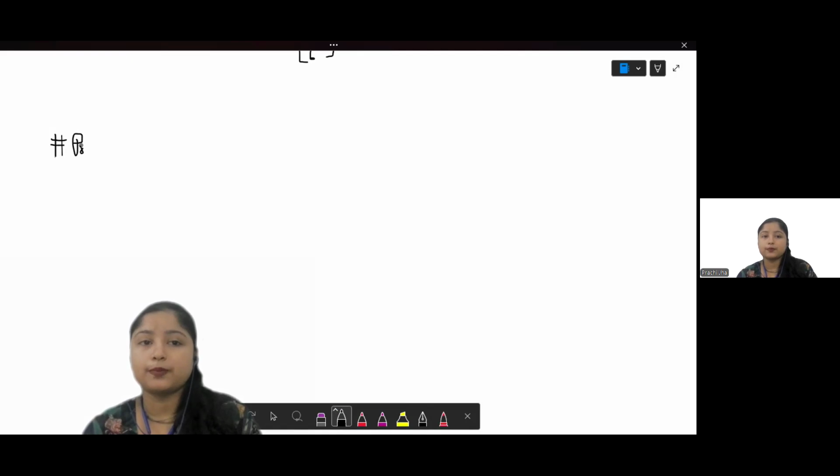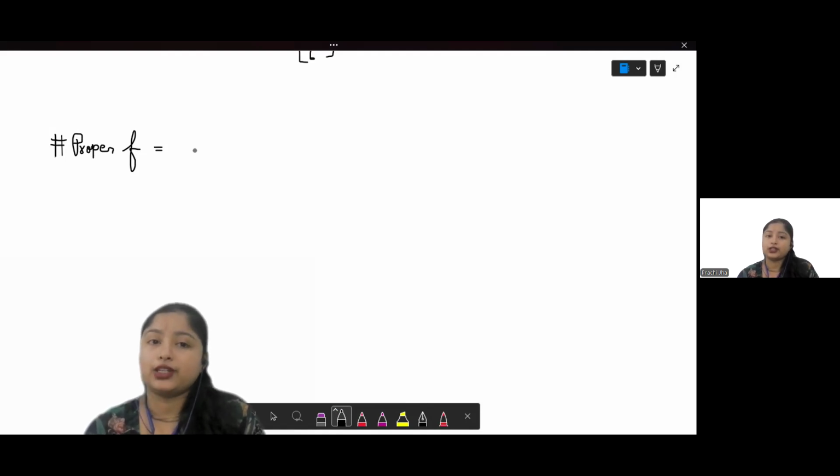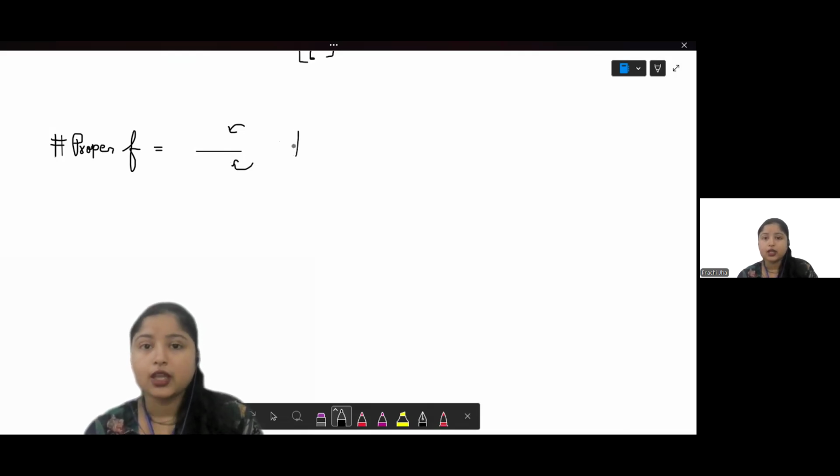Now, what is a proper fraction? As the name suggests, a fraction which is proper, right? Now, what does that mean? So I'm going to write F for fraction. A proper fraction is a fraction where you will find the numerator, that is the number on the top, will be lesser than the denominator. That means the number in the bottom. The numerator will be less than the denominator.